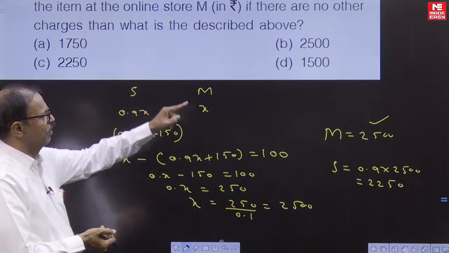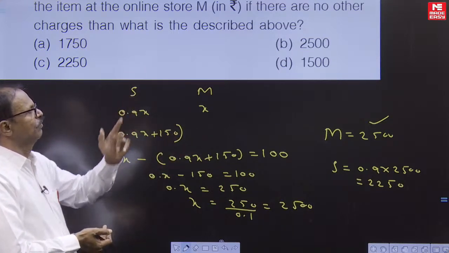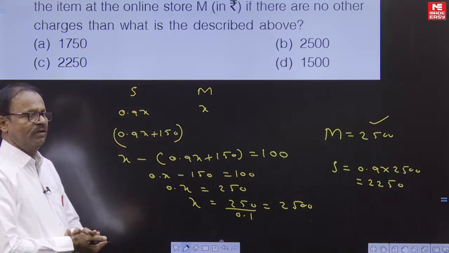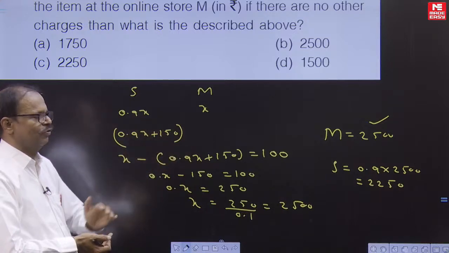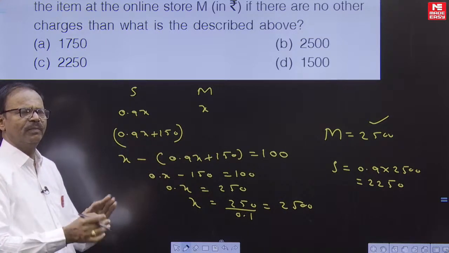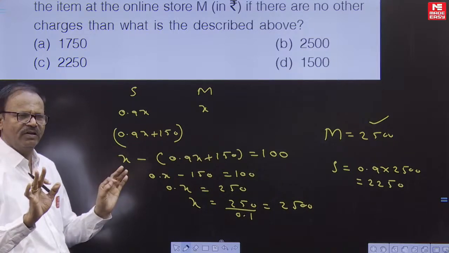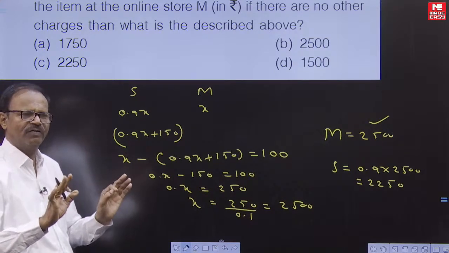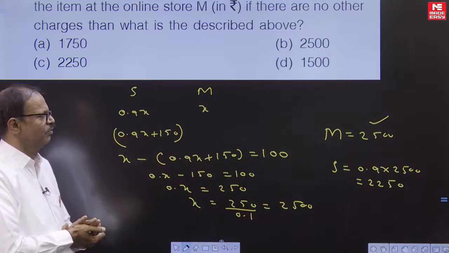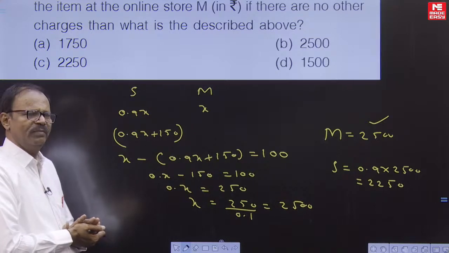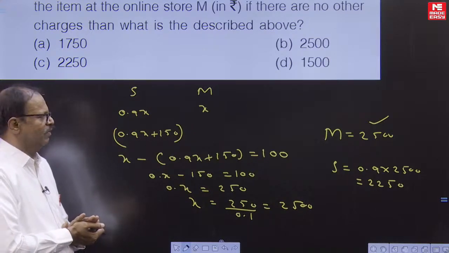According to our problem, M is 2500. So given the multiple choices, B is the answer. Suppose they are asking the S value, it is 2250. This is a memory based question. There is also a logical reasoning problem that you have done in the classroom. So it is given by the memory based questions. Thank you for all.